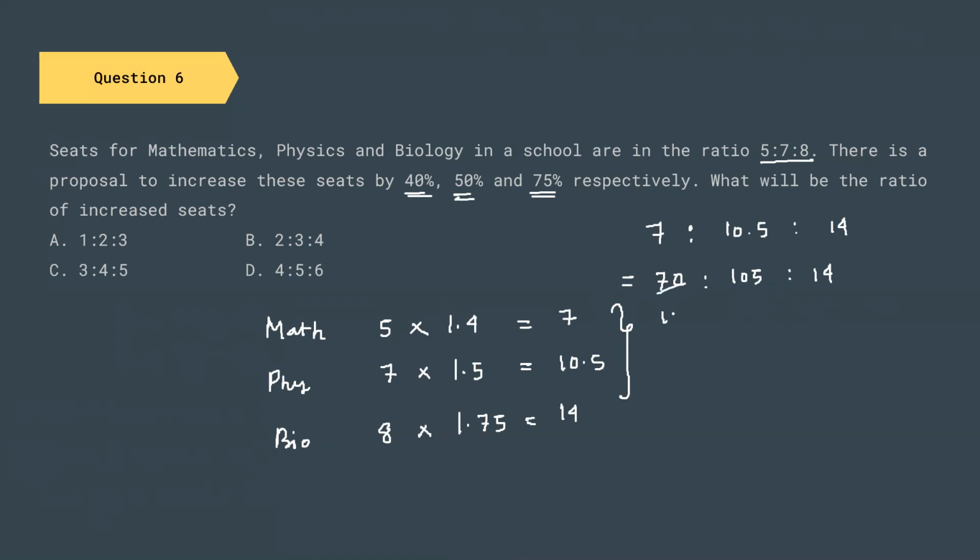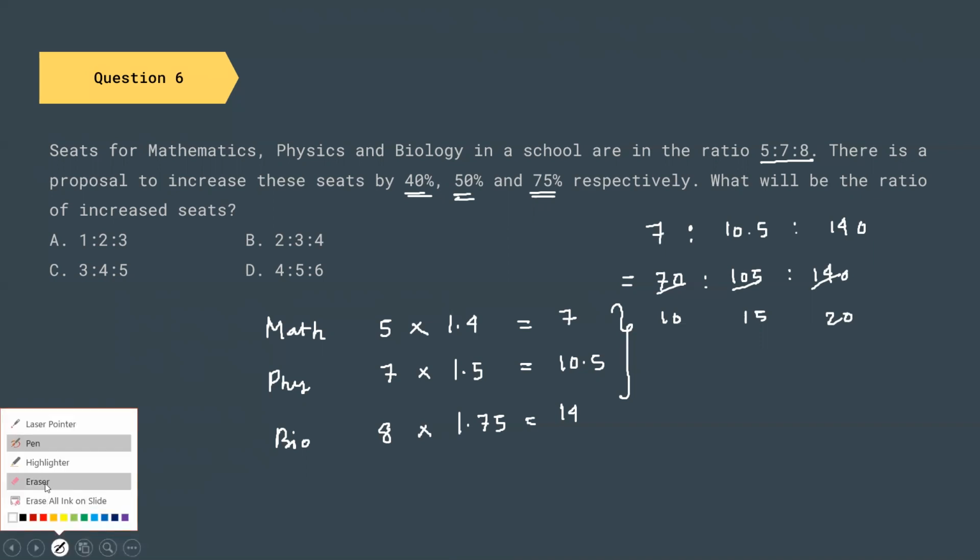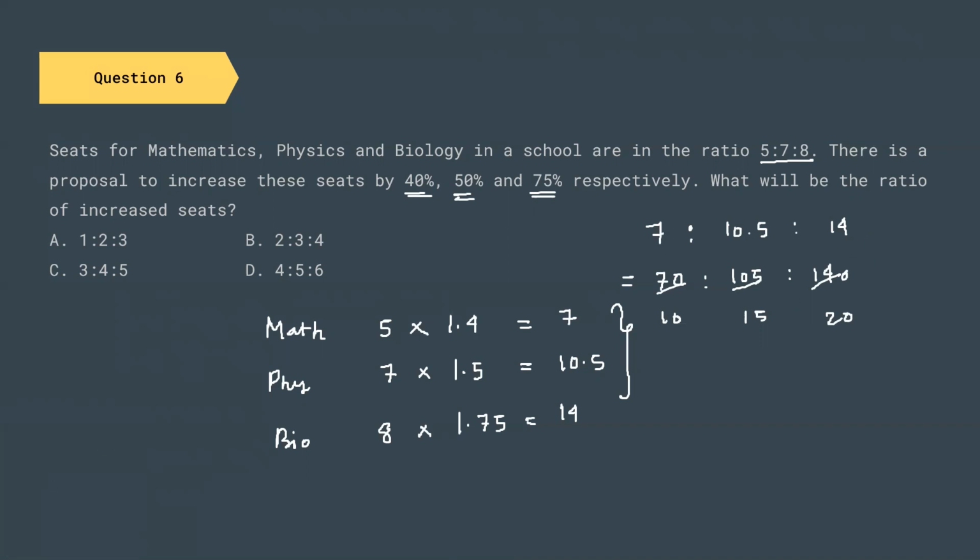So this will be 10, this will be 15, and this will be 20. Then again, we can divide it by 5. This will be 2, this will be 3, and this will be 4. So the final ratio will be 2 is to 3 is to 4. That is our option B.